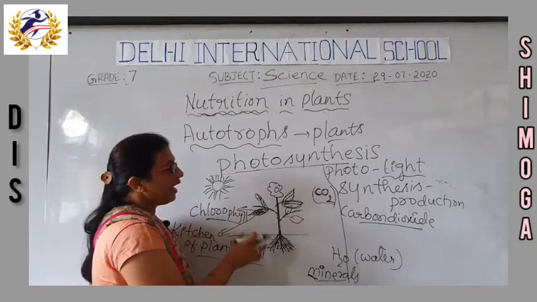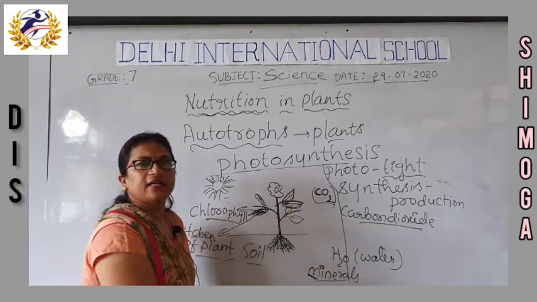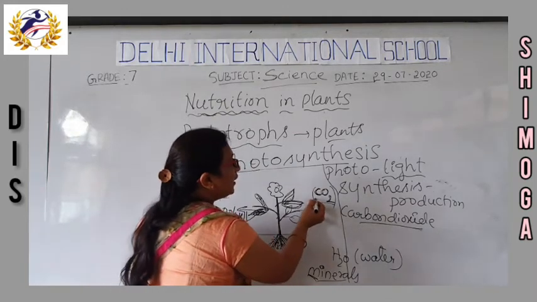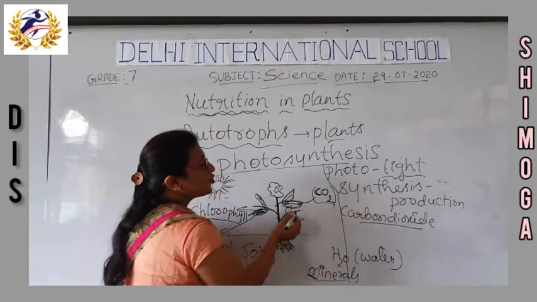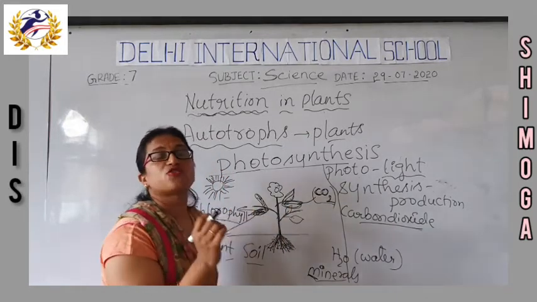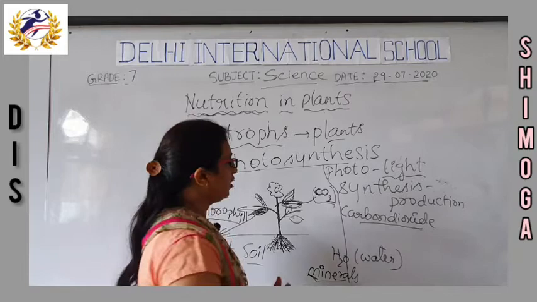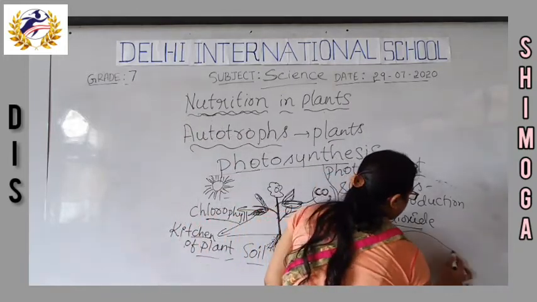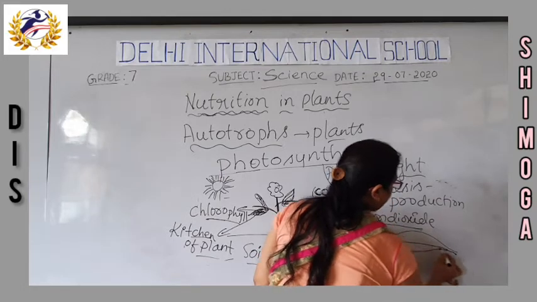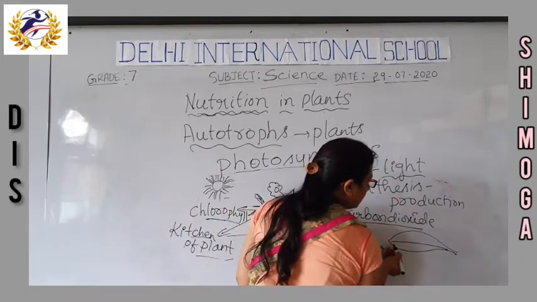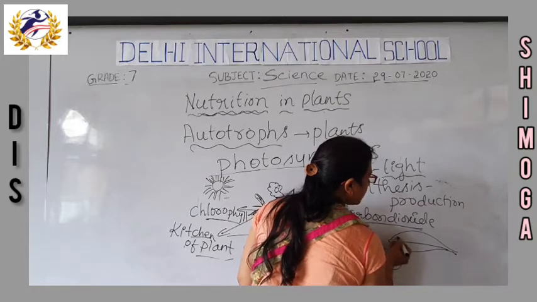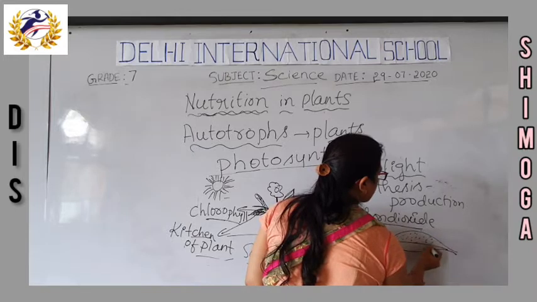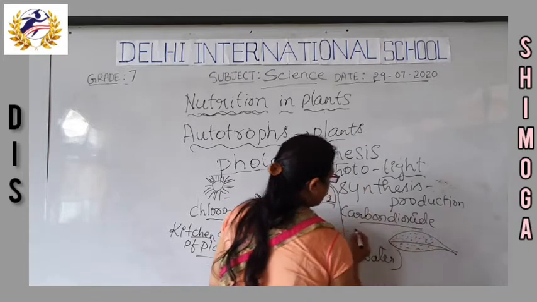food there. And from where does the carbon dioxide come? The carbon dioxide enters into the plant through tiny pores called stomata. Where are the stomata present? When you take out a leaf, you can see the tiny pores.